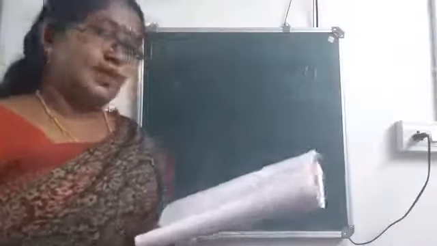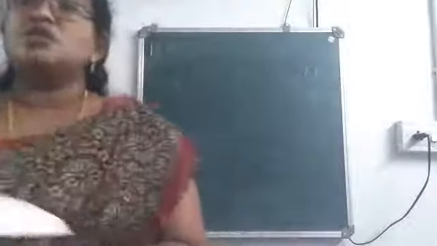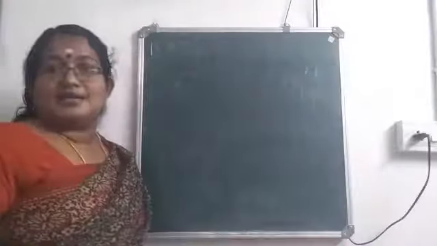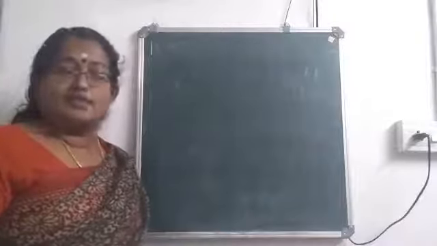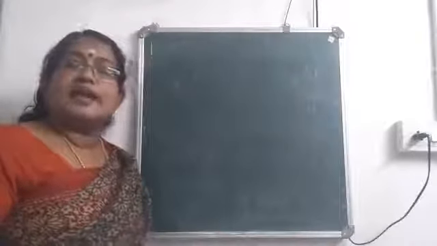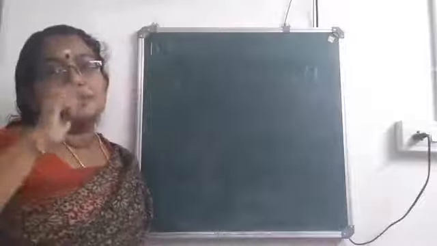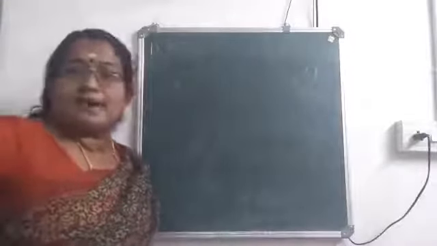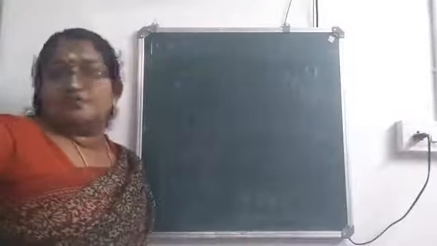First one. The force of attraction between two bodies at a certain separation is 10 Newton. What will be the force of attraction between them if the separation is reduced to half? Okay. So here, it is a comparison, isn't it? They didn't ask us to get the value. So we have a comparison. And do you remember what you have to do if it is a comparison? You have to divide, isn't it?